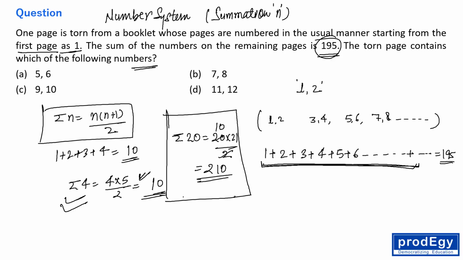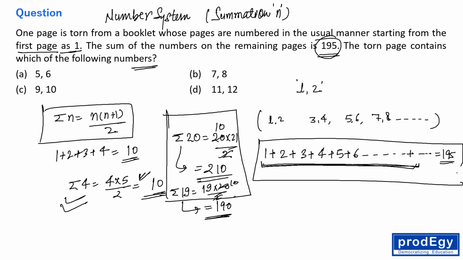So what is sigma 19? Sigma 19 is 19 into 20 divided by 2, so this is 190. So sigma 19 is 190 and sigma 20 is 210, right? So this must be sigma 20, because 2 pages are missed, so the actual sum must be more than 195.